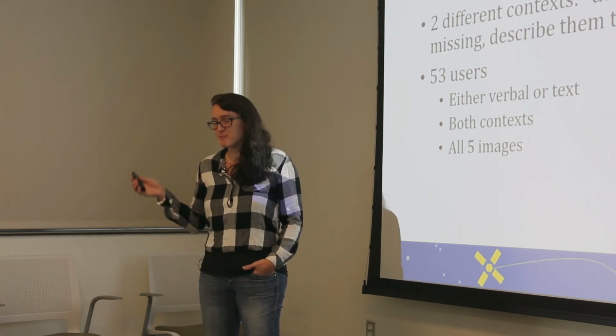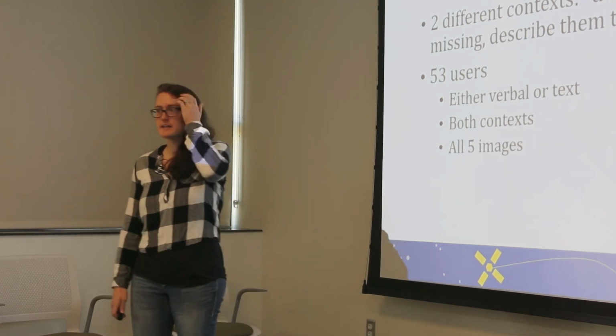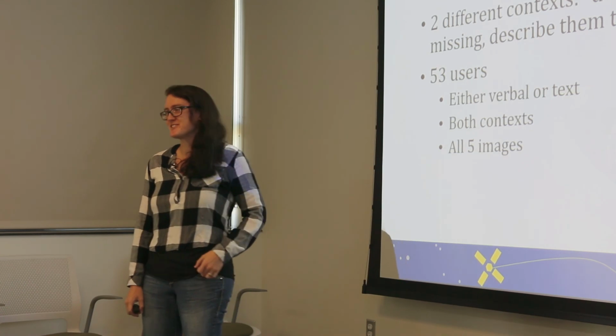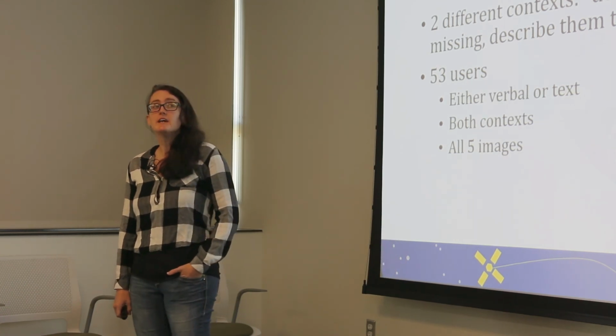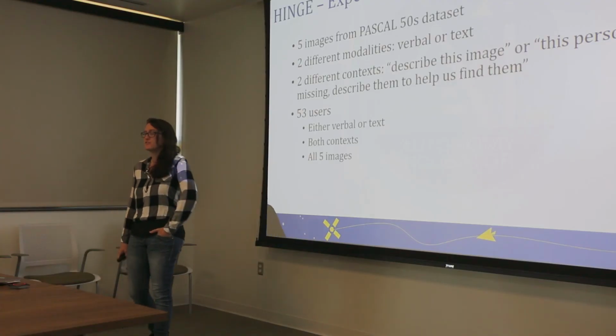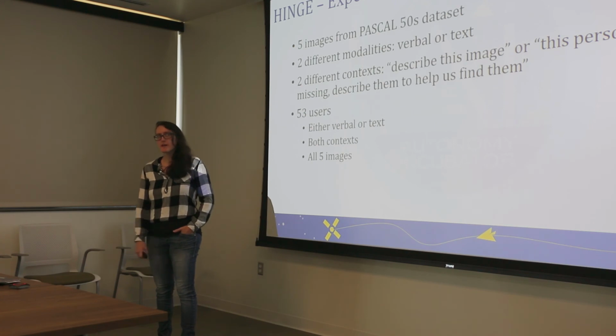I was not here for this, so I apologize for presenting on this. This is the work of Lisa, who is not here, Brian, Mary Carolyn, who's left. So the team is a little bit dwindling. But basically, they chose 5 images from a data set of images that all included a human in some fashion, doing some sort of action. Those images all came from the Pascal 50S data set, which I'm going to talk about later, but you don't need to know much about it now.